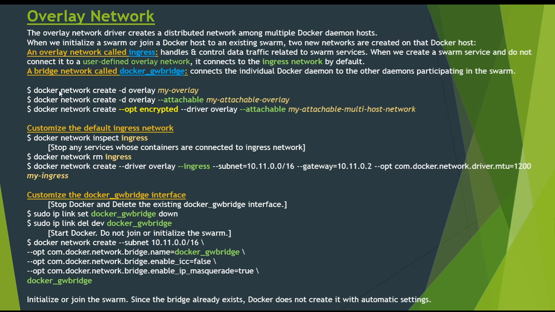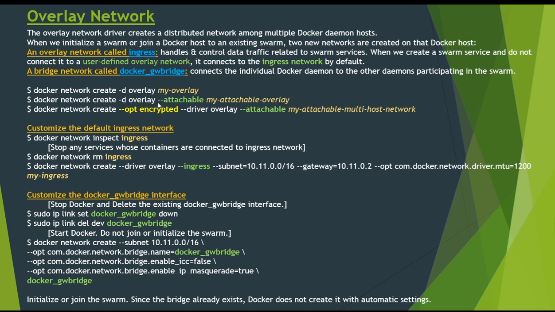We can use these commands to create an overlay network, which is the same as creating a bridge network. Docker network create -d, where -d is the driver, and here the driver we are using is overlay. So -d overlay and the network name my-overlay.